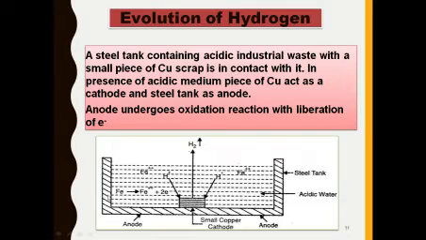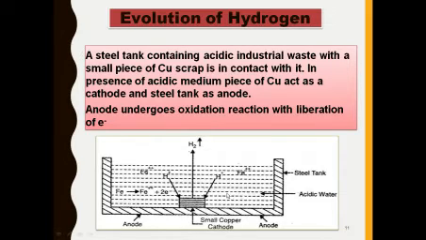So this is the steel tank, and this is the copper metal placed in the steel tank containing the acidic medium. There are two types of metal: one is copper and the other is iron.